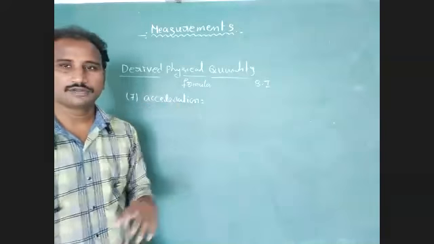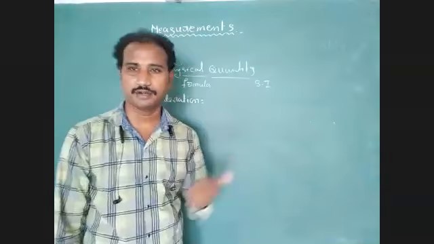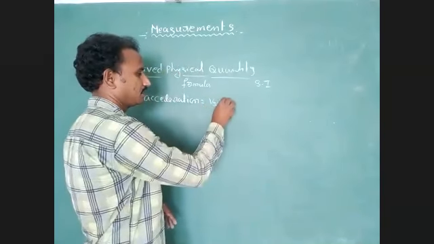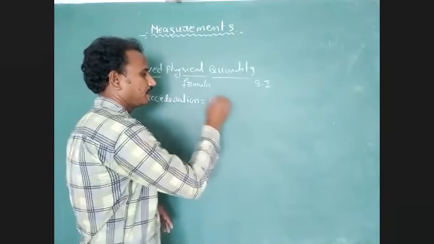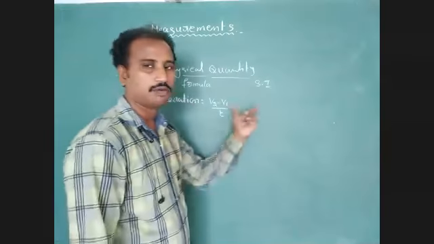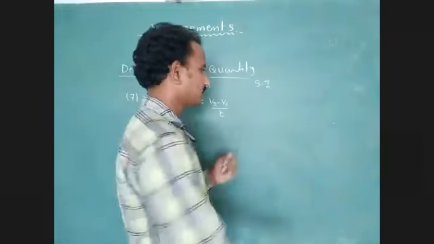Okay, acceleration equal to change in velocity divided by time: final velocity minus initial velocity divided by time. What is the standard unit of acceleration?